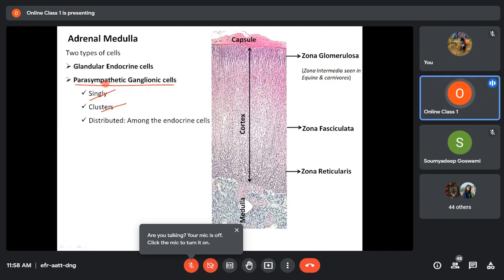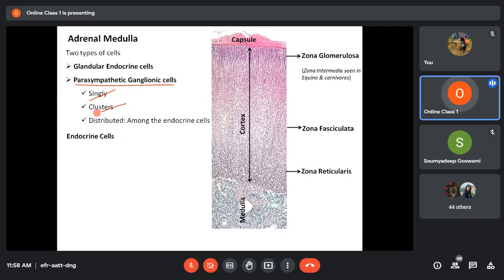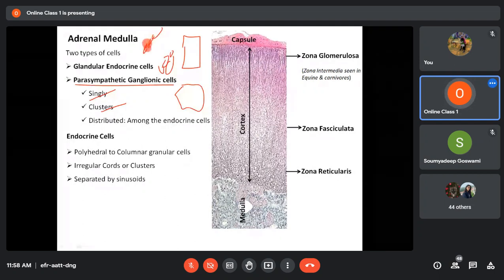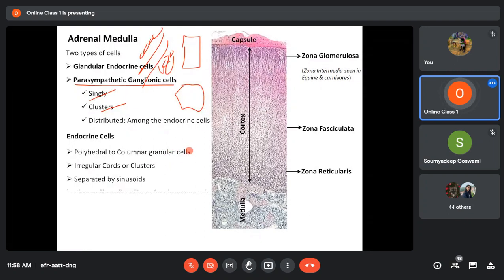Just remember they may be distributed singly or in clusters. Whereas the glandular endocrine cells are polyhedral to columnar in shape, and they may form irregular cords or clusters. Each cluster and cord in turn will be separated by sinusoids. Those are repetitions, almost the same for all the endocrine glands.